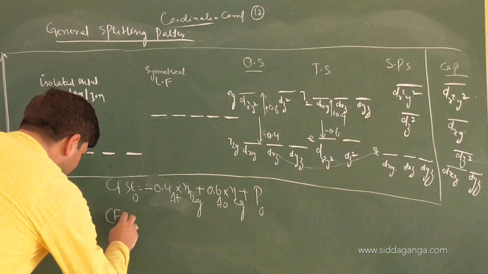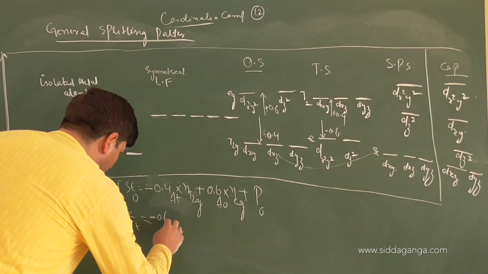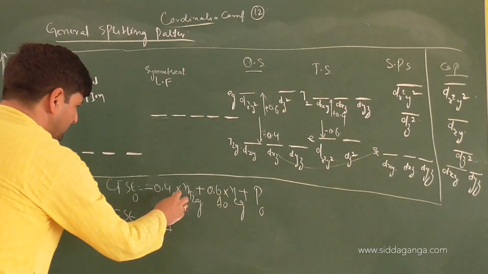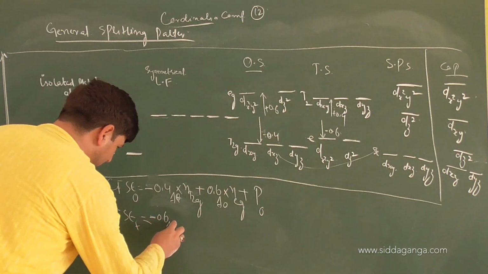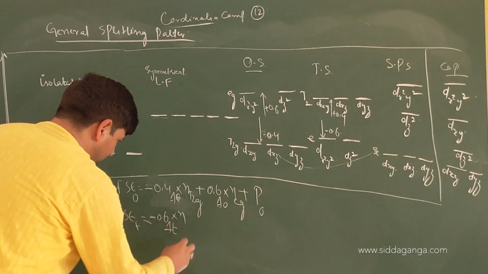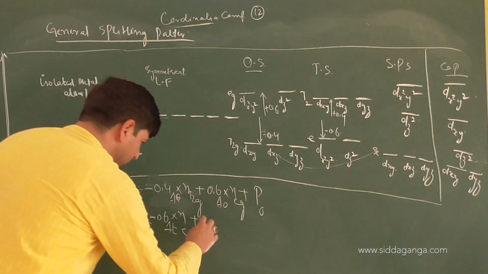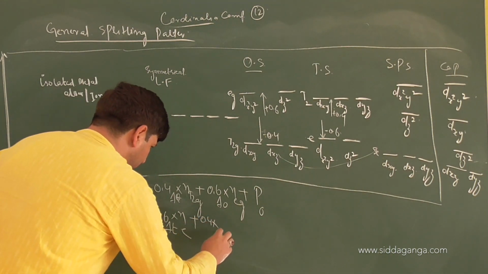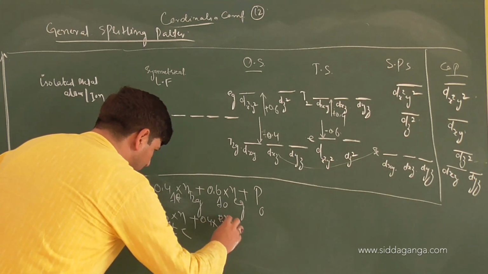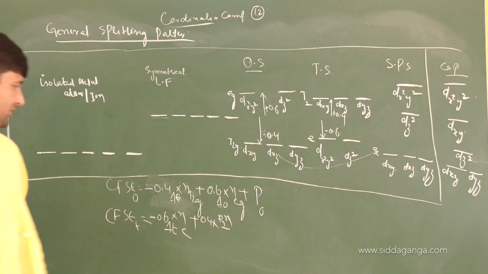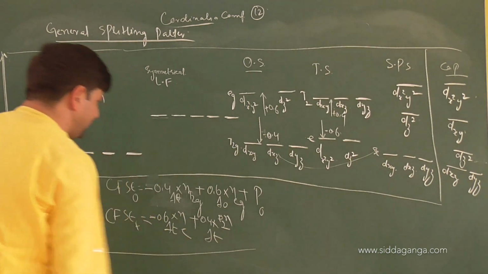So what about CFSE in tetrahedral field? Minus 0.6 delta T into number of electrons in e, plus 0.4 delta T into number of electrons in t2. Pairing concept doesn't come into play. Of what? Delta T.